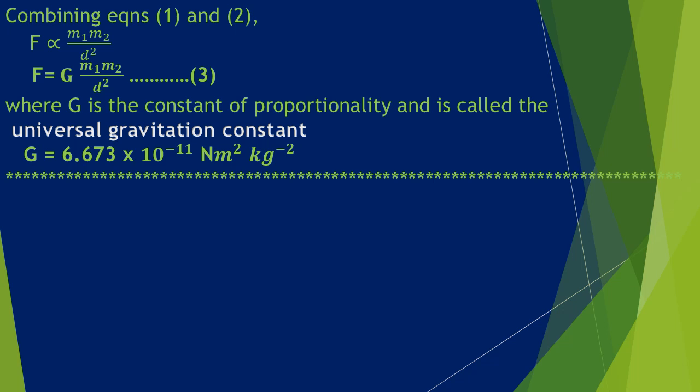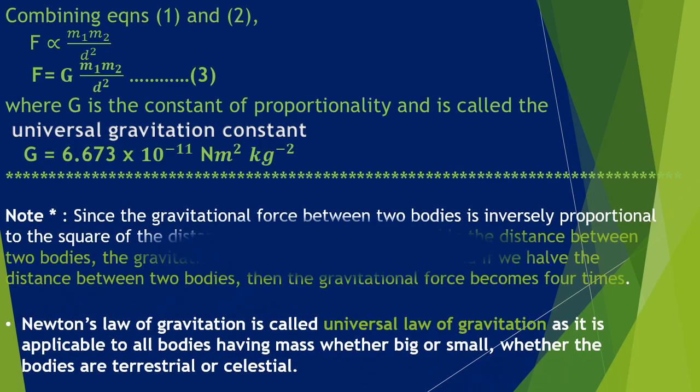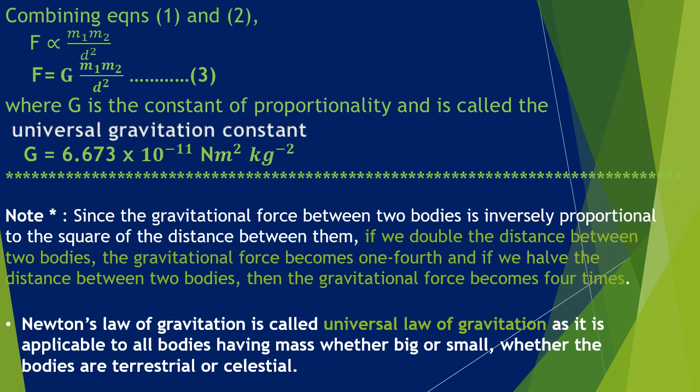So children, the above formula gives the gravitational force of attraction F between two bodies of masses M1 and M2 which are at a distance of D from one another. And this formula is applicable anywhere in the universe, and it is the mathematical expression of the universal law of gravitation. And the constant G we will discuss in the next slide.